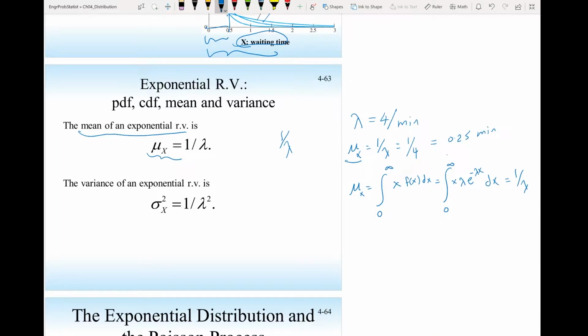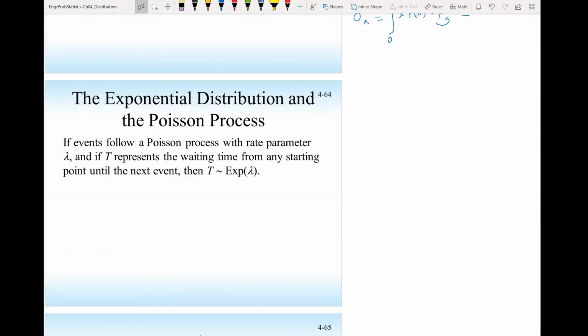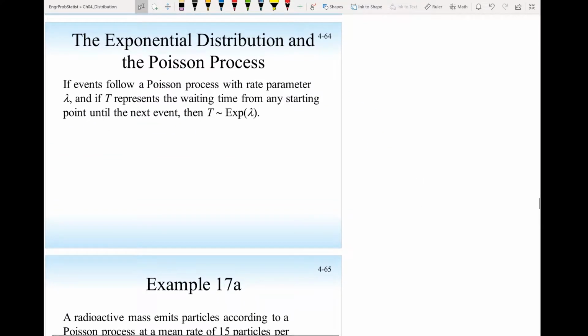In the same way, we can find the variance of X to be the integral from 0 to infinity of x minus mu X squared times f of x. And mu X here, we just found. If you carry out this integral, that will be the variance of the exponential random variable, 1 over lambda squared.